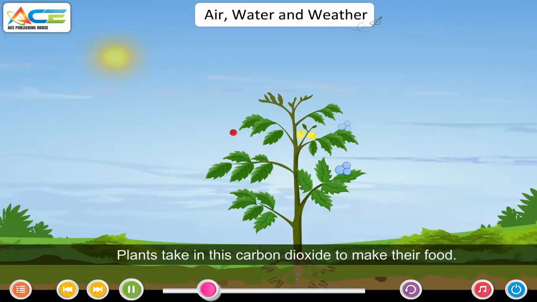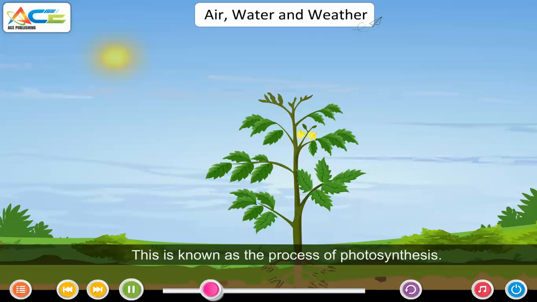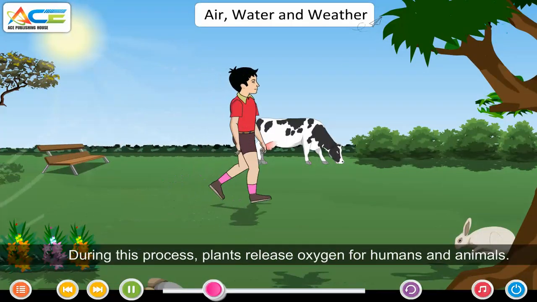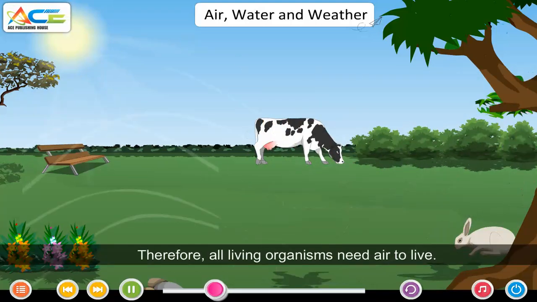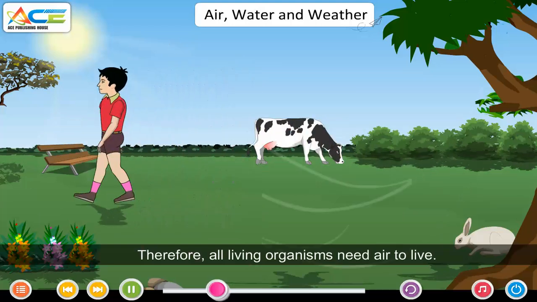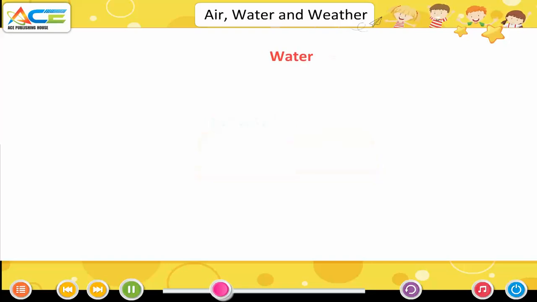Plants take in this carbon dioxide to make their food. This is known as the process of photosynthesis. During this process, plants release oxygen for humans and animals. Therefore, all living organisms need air to live. Infobit. There is no air present on moon and in space.